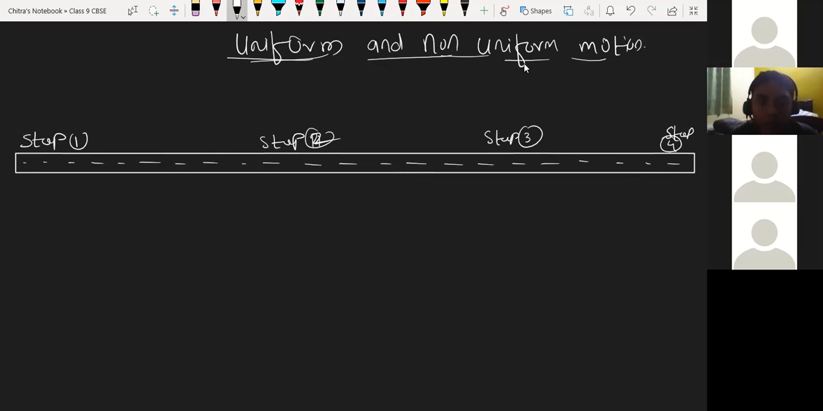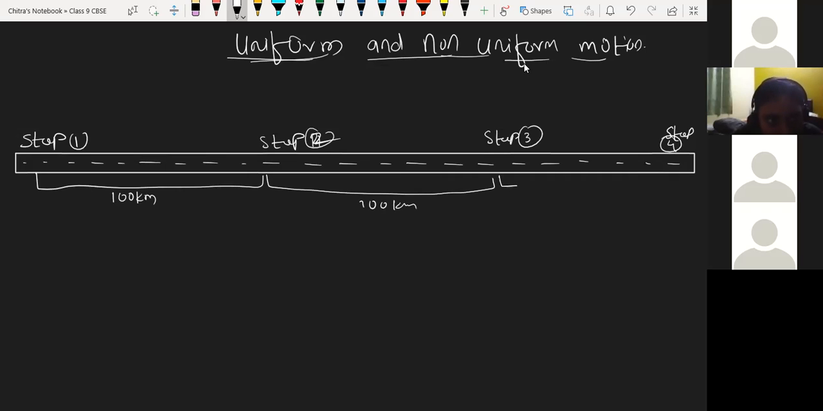Suppose the distance between stop 1 and stop 2 is, for example, 100 kilometers. From stop 2 to stop 3 we again have the same 100 kilometers, and from stop 3 to stop 4 again 100 kilometers. So the distance we have taken is equal, is it or not? Yes, sir. I am writing here: equal distance.